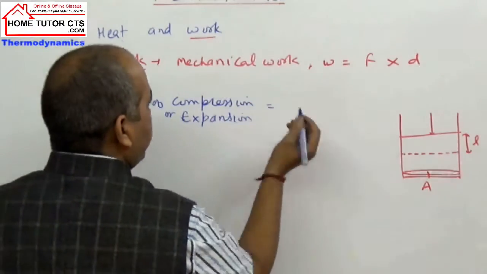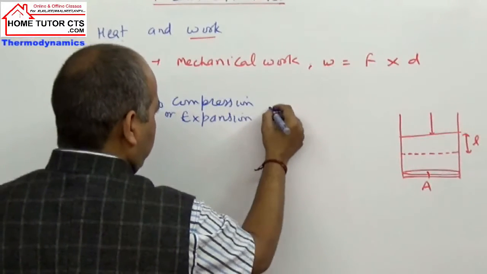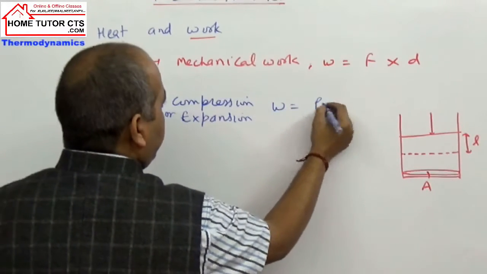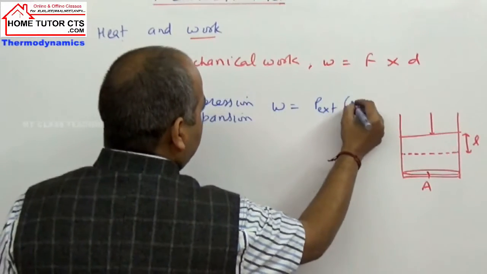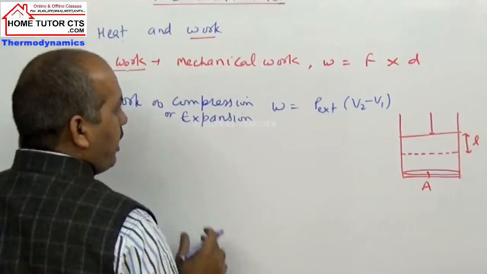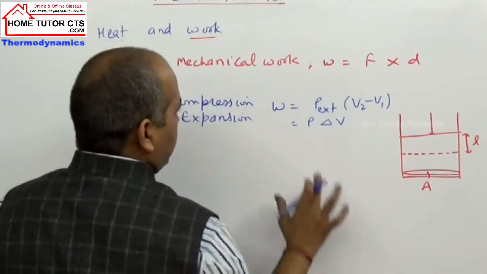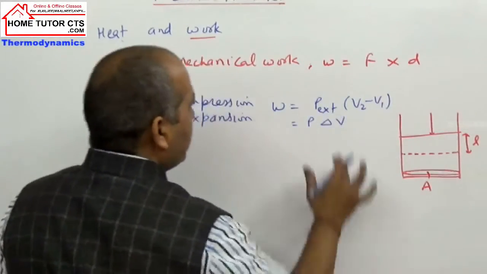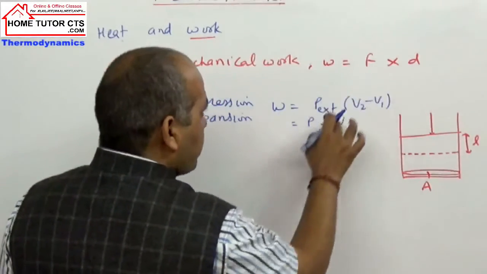It can be written as P external into delta V, that is V2 minus V1, P delta V. We write the common term P into delta V. I will explain this meaning a bit more. How can we obtain this expression?